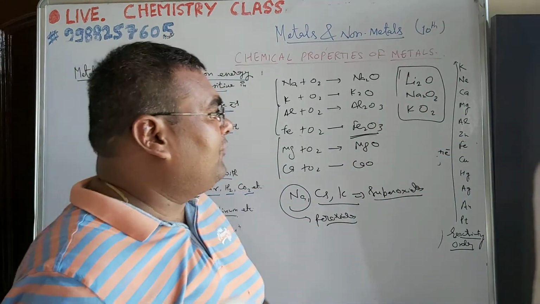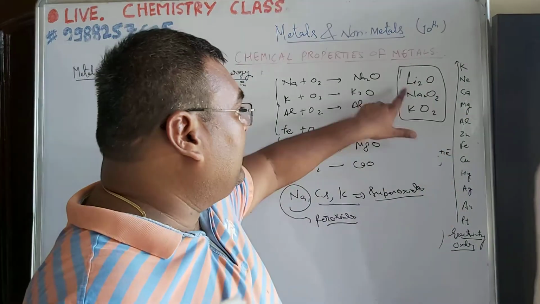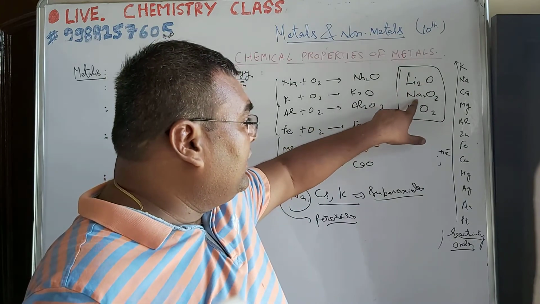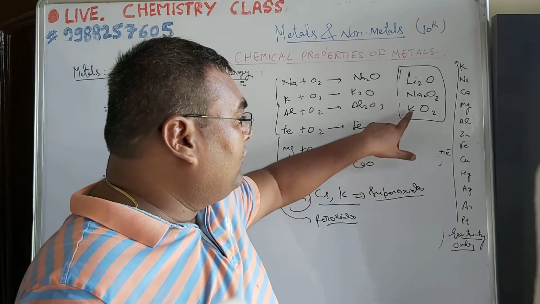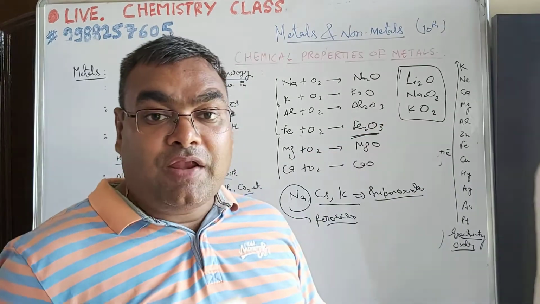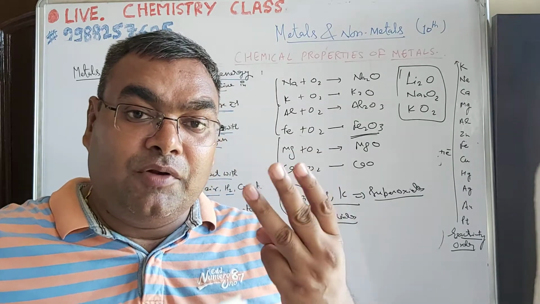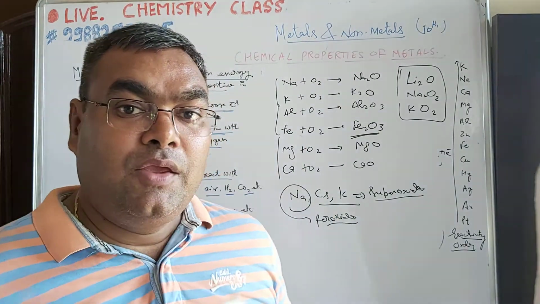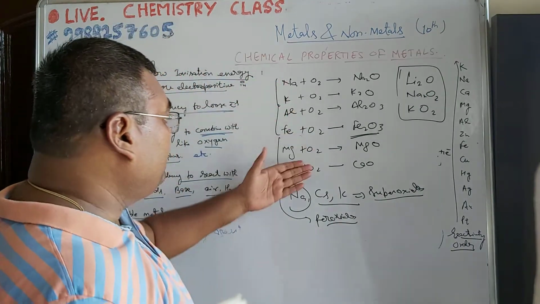See the ratio of oxygen. When oxygen is present with lithium in 2:1 ratio, it is oxide. When oxygen ratio increases, it becomes peroxide. When oxygen ratio increases again, it becomes superoxide. Superoxide can be formed by only 3 elements on the periodic table: potassium, rubidium and cesium. Okay, so this is the reactivity towards oxygen.